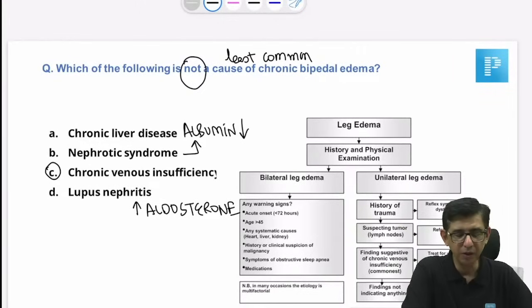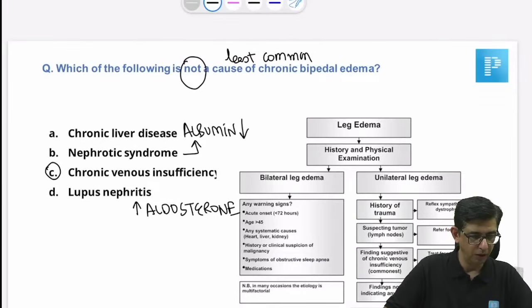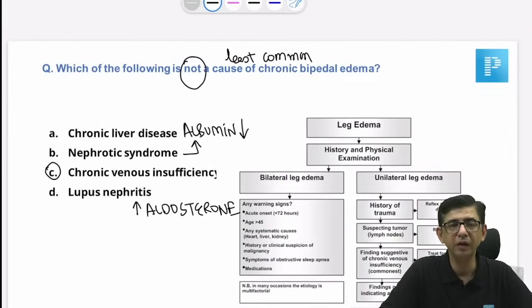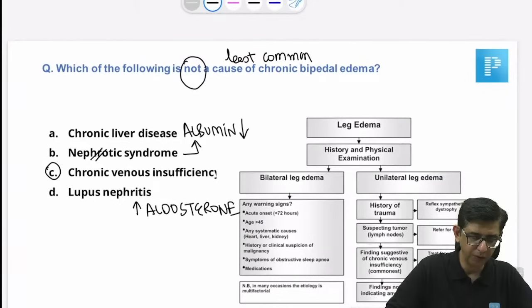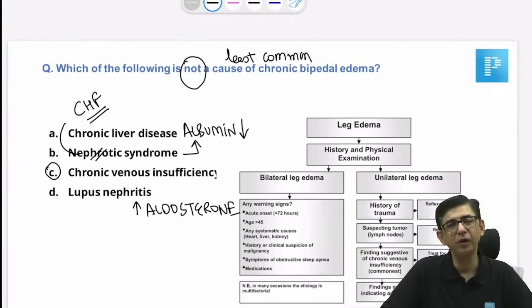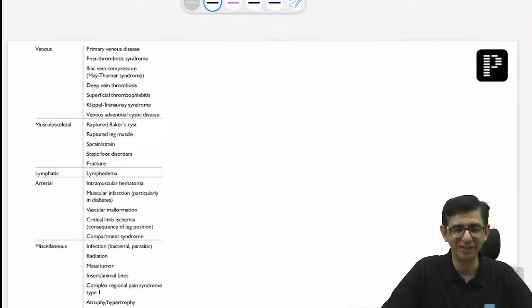Okay, heart failure was there instead of nephrotic. That could be a possibility, that instead of nephrotic, it could be heart failure in a question. Yes, fine. Instead of nephrotic, that could be congestive heart failure in the options. Got it, guys. I think that heart failure option would be in place of nephrotic syndrome. That doesn't change the answers. Fine, I'll still stick with chronic venous insufficiency.